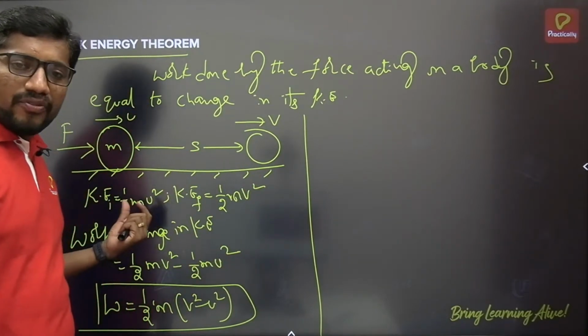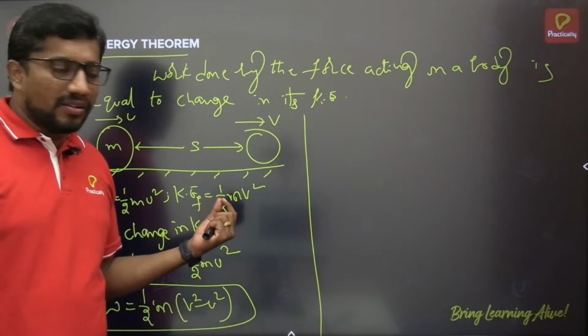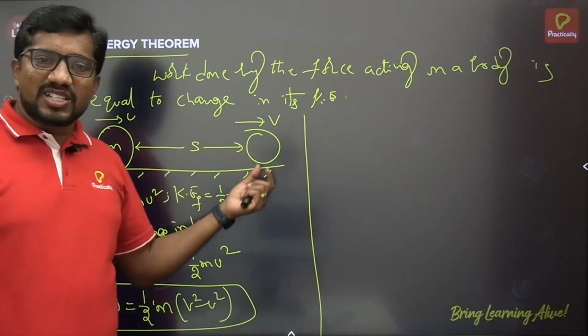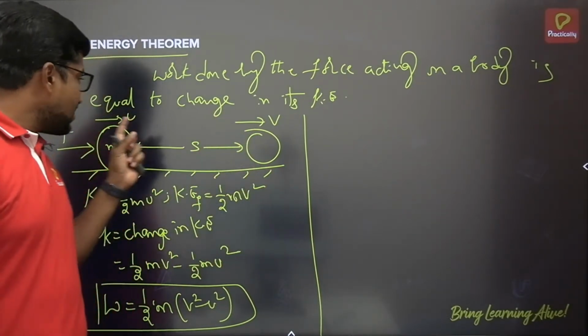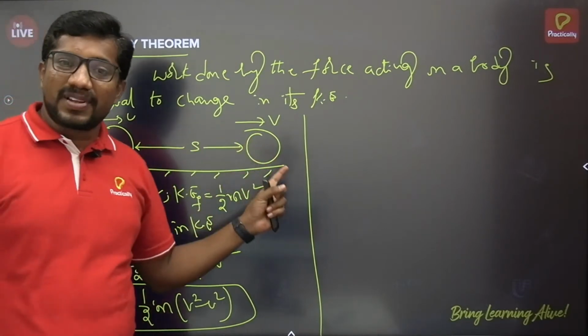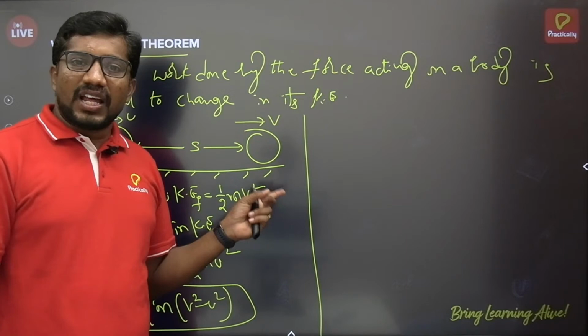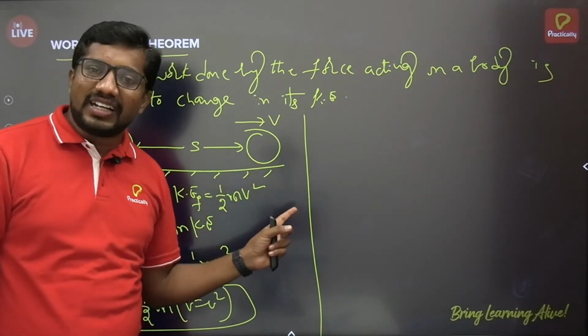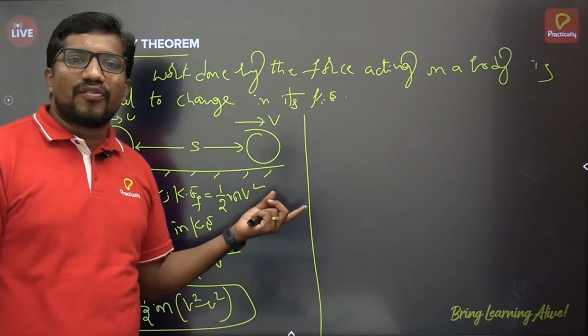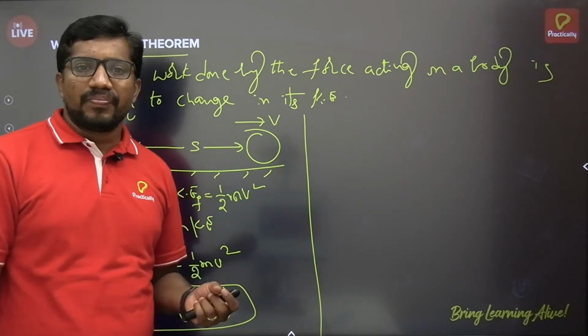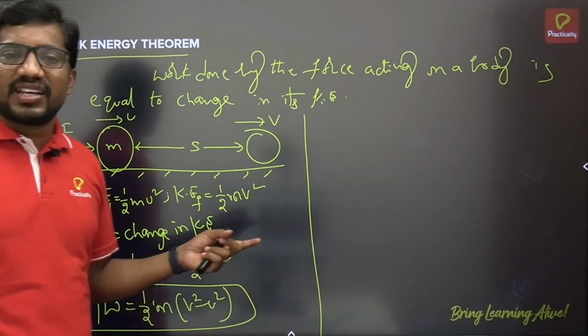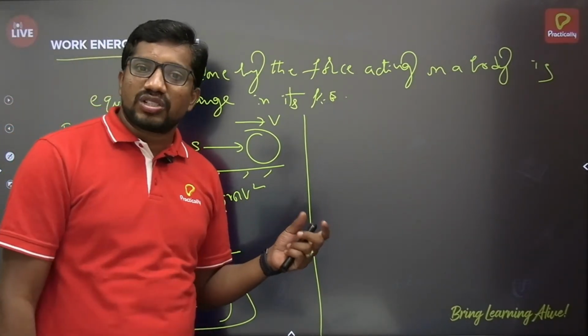If a force is acting on the body, and then the velocity has become v meter per second, there is a change in the velocity from u to v meter per second, and it has happened at a uniform rate, then we can say that the body is said to be accelerated, since the rate of change of velocity we are calling acceleration. As there is uniform acceleration here, we can apply equations of motion to this one.